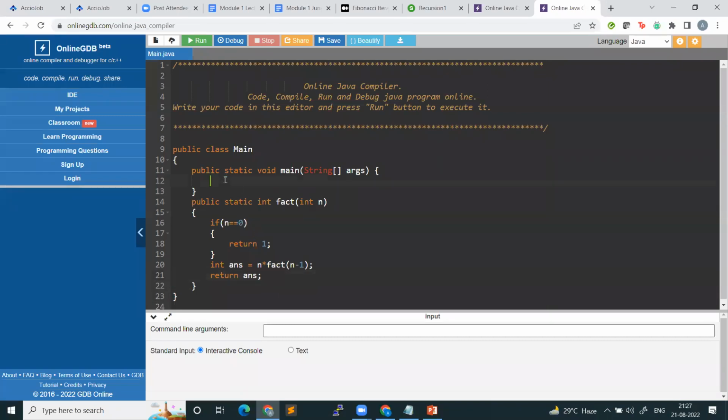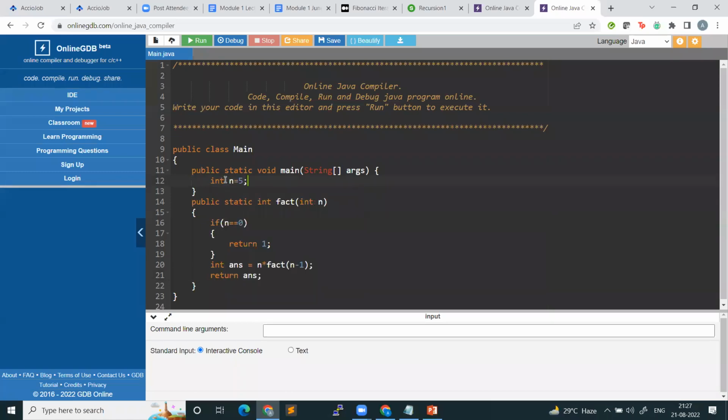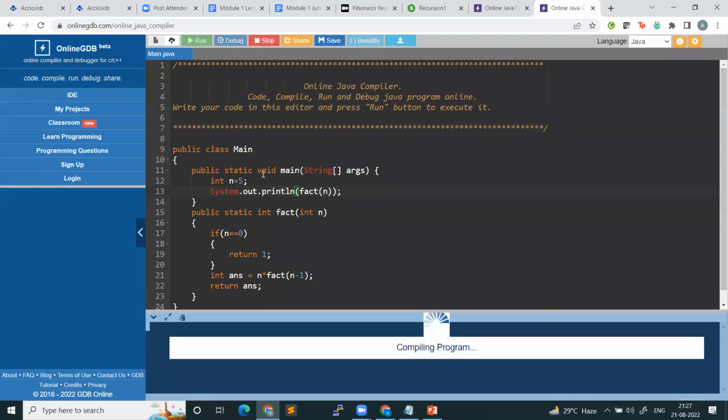Now, from the main method, let us say I want to find the factorial of 5. Int n is equal to 5. So I will print ln, and simply call the fact function and pass it the value n, which is 5. I'm expecting that it will tell me what 5 factorial is. And what is 5 factorial? 120. So let us run it and see.